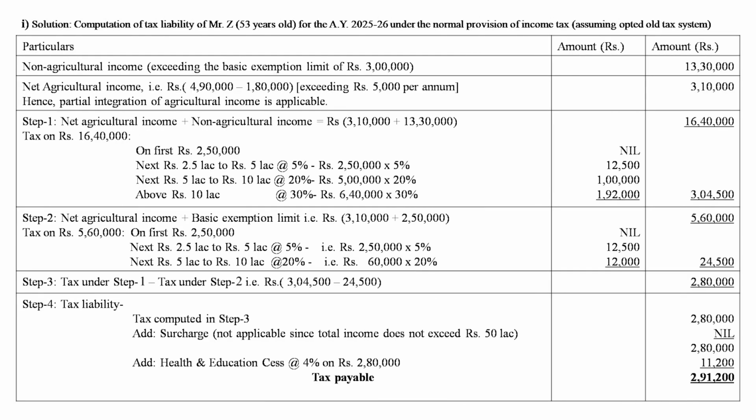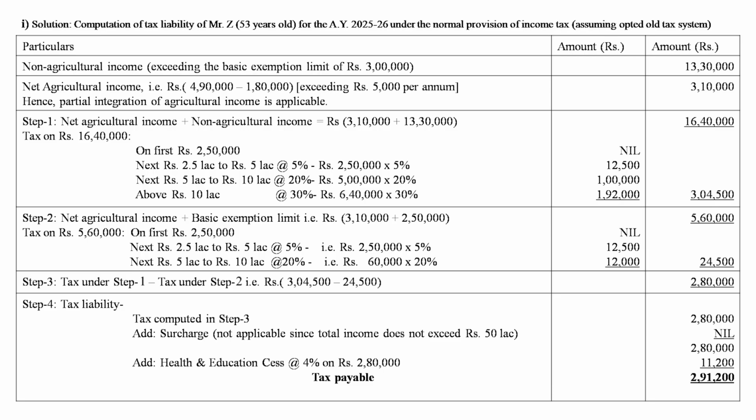Now in situation 1 also, that is computation of tax liability of Mr. Z, 53 years old, for the assessment year 25-26 under the normal provisions of income tax, where the assessee has opted for the old tax regime instead of the default tax regime. In that case, your non-agricultural income is 13 lakh 30, net agricultural income is 3 lakh 10, then partial integration is applicable.